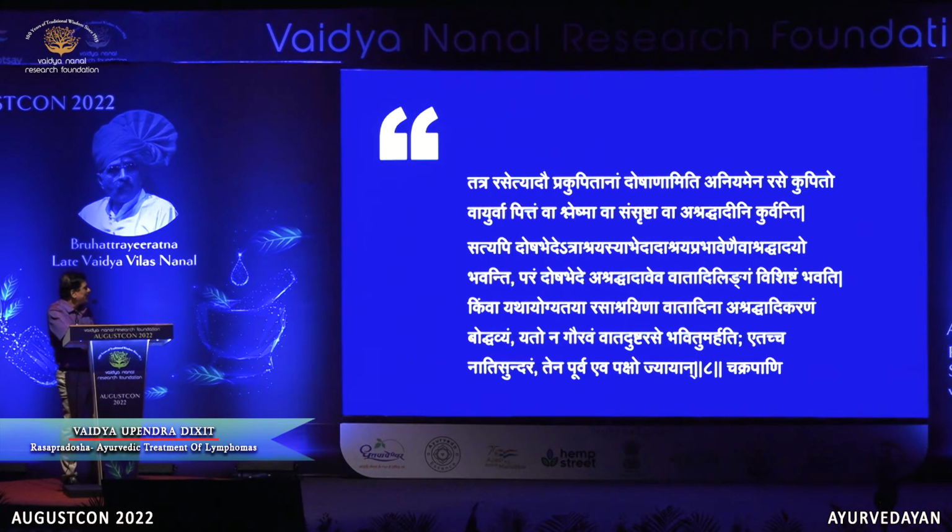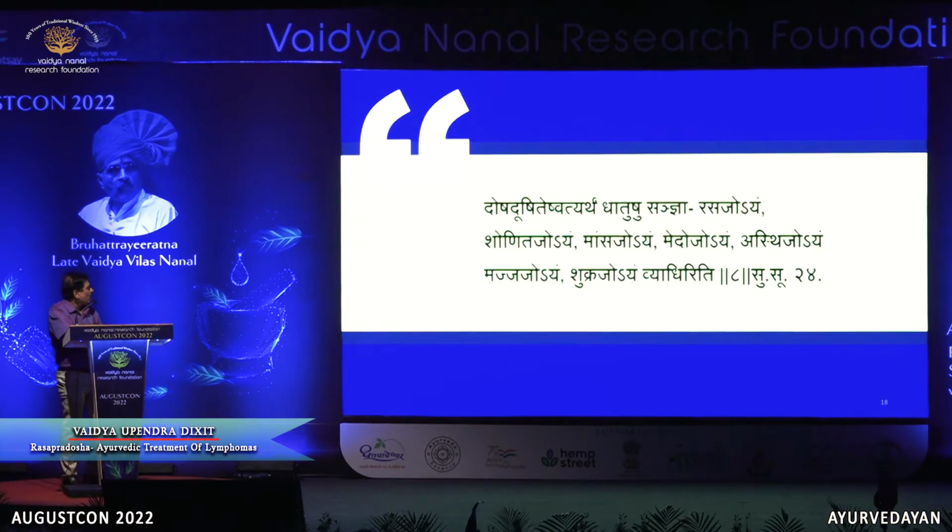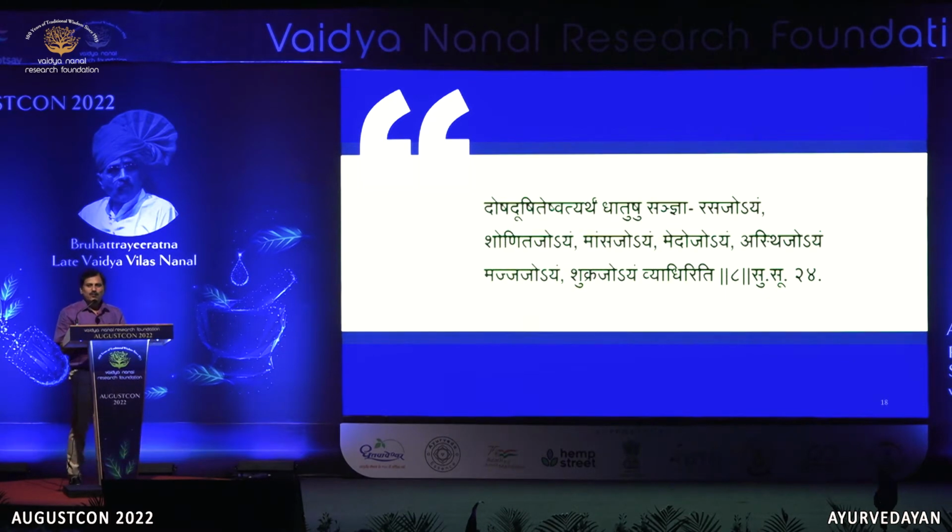The same thing is explained in the commentaries: doshas take shelter, doshas make sthan samshraya in that particular dhatu and produce certain symptoms, and that's why we call it rasadushti janya vyadhi. But obviously it is caused by vat, pitta, kapha only. In Sushrut Samhita also, dosha dushiteshu dhatushu. So therefore, what is the difference between rasa vruddhi, rasa kshay, and rasa pradosh?